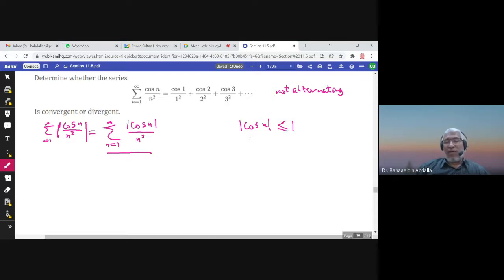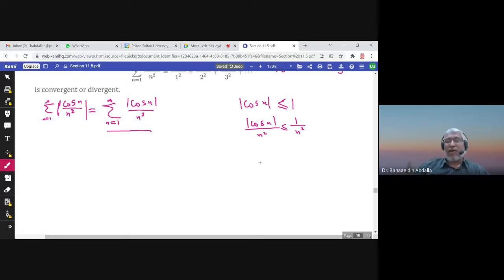So if I divide by n squared, and n squared is positive, I have this inequality. And I know that the summation of 1 over n squared is a convergent p-series with p equals 2, greater than 1.